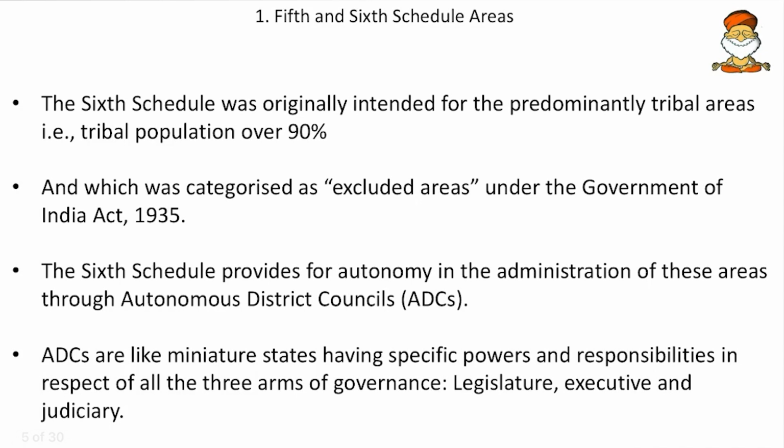Then come to the next, the 6th schedule. The 6th schedule was originally intended for the predominantly tribal areas, that is tribal population of over 90%. So remember, if there is 90% and more, that state doesn't come under the 5th schedule, it comes under the 6th schedule, and it was categorized as an excluded area under the Government of India Act 1935. Historical significance. Then the 6th schedule provides for autonomy in the administration of these areas through autonomous district councils.